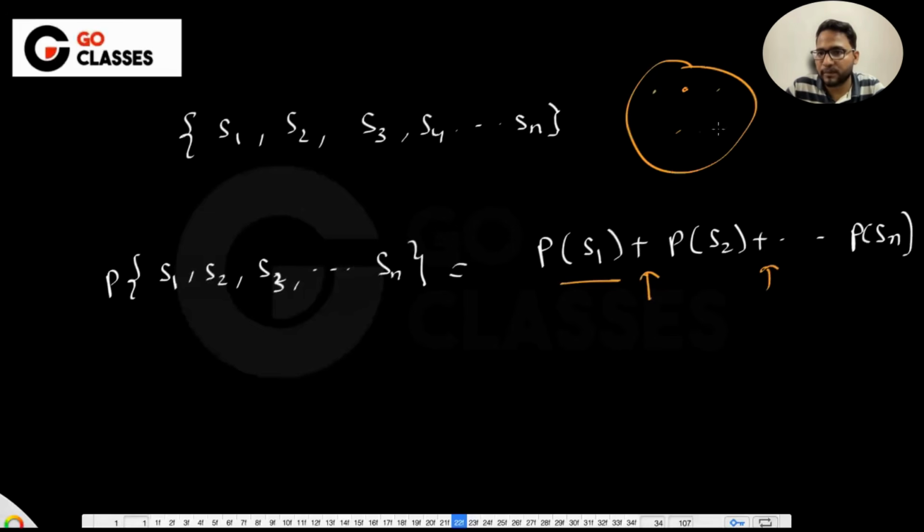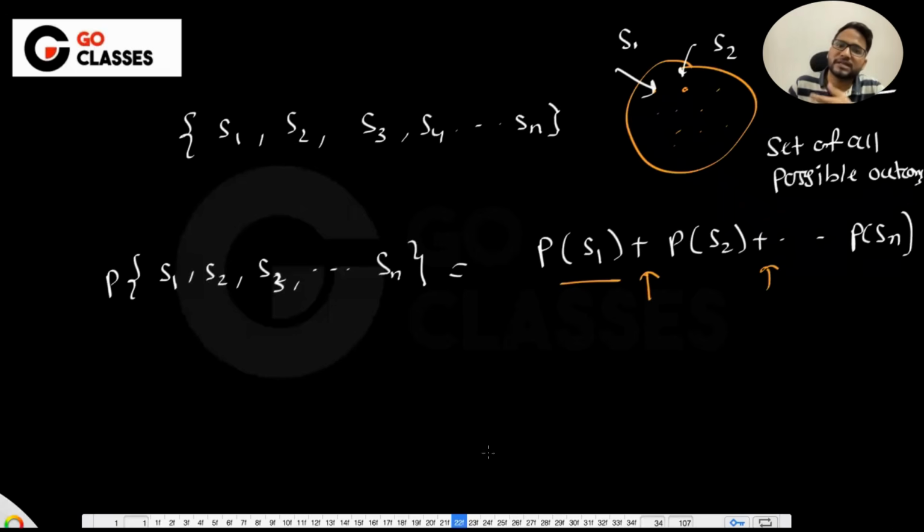These are elements of the sample space, and elements of the sample space have two properties. Can anyone recall the two properties? Disjoint, and any other property that we have? Yes, mutually exclusive, which means it is the set of all possible outcomes. There cannot be any other outcome than this, and these are disjoint. Yes, mutually exclusive and exhaustive. That's what we call it.